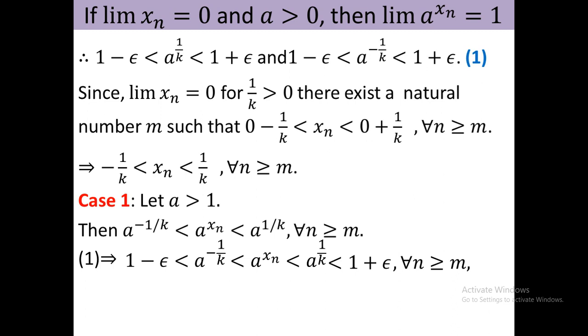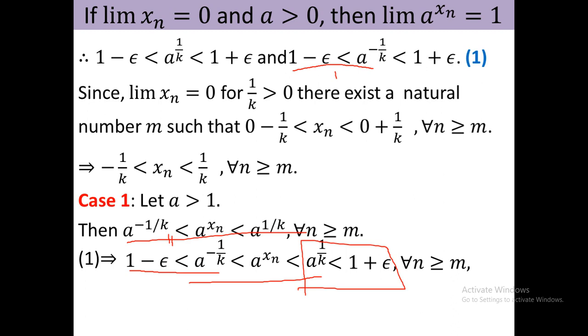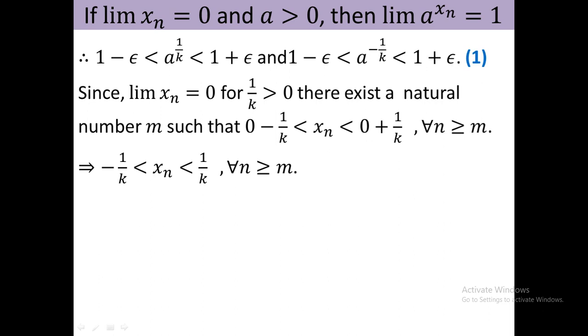At first I take this portion, this is number 1. Okay, so you get this first portion, and in the second portion, that is from that to that, I take this expression, that is this is second, and at last, that is from that to there. Okay, this whole thing arises from that relation, that is this is the third inequality. Okay, so if I take, that is we can write 1 minus epsilon less than a to the power x n less than 1 plus epsilon for all n greater than or equal to k.